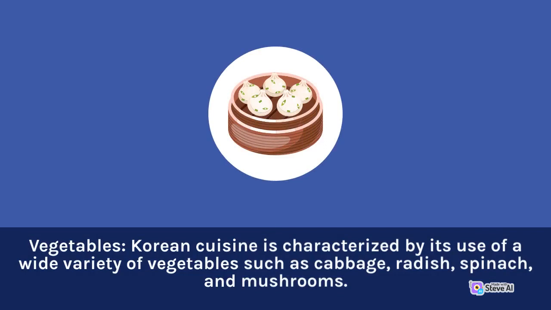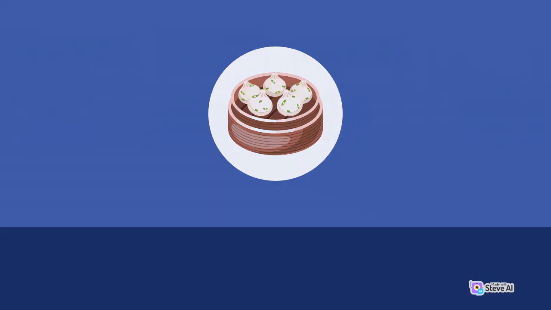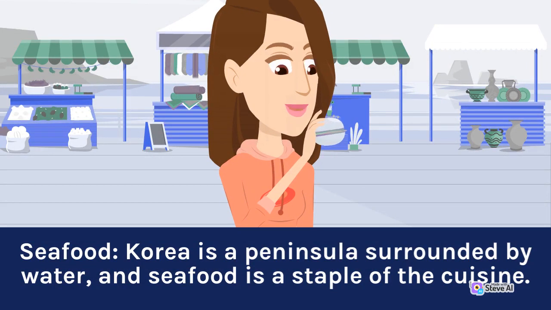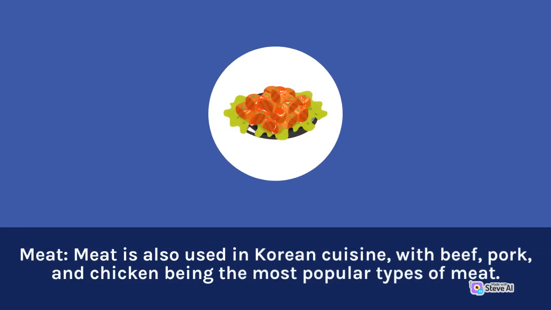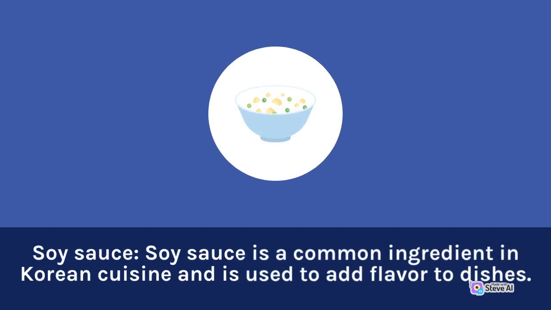Vegetables. Korean cuisine is characterized by its use of a wide variety of vegetables such as cabbage, radish, spinach, and mushrooms. Seafood. Korea is a peninsula surrounded by water, and seafood is a staple of the cuisine. Fish such as mackerel, tuna, and squid are commonly used in Korean dishes. Meat. Meat is also used in Korean cuisine, with beef, pork, and chicken being the most popular types of meat. Soy sauce. Soy sauce is a common ingredient in Korean cuisine and is used to add flavor to dishes.